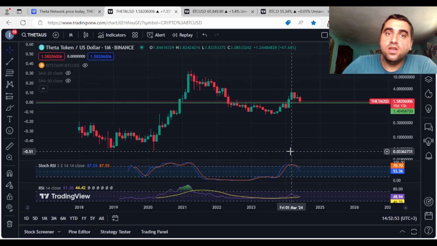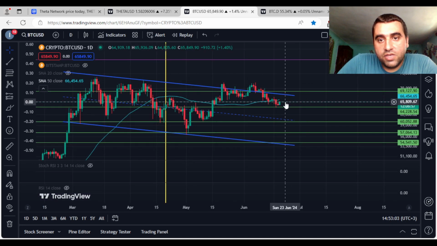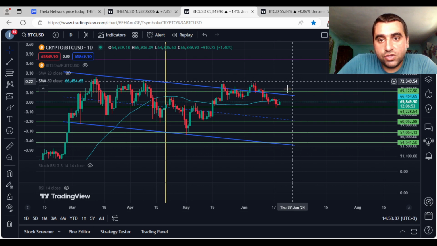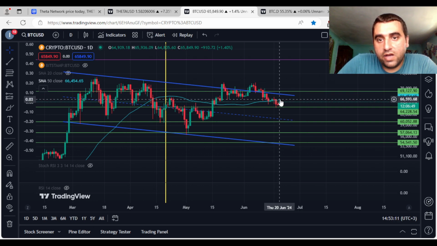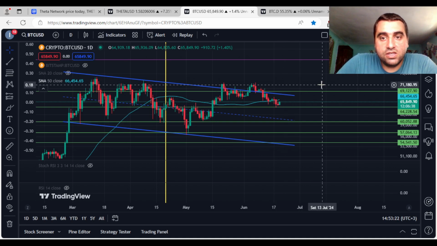Let's look a little bit at Bitcoin today, 20 June 2024. Bitcoin is still below the 50 daily simple moving average. It is not so far away, but I think it is important to exceed this simple but powerful indicator. If you look back at the fall of 2020 and also the beginning of 2021, you can see that the price stood above the 50 daily simple moving average, right in the full bull market.